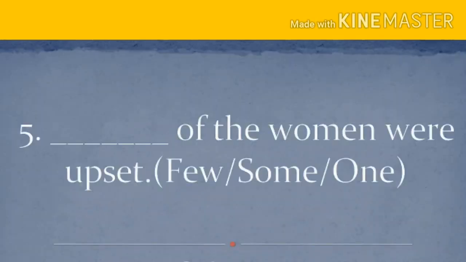Fifth one. Dash of the women were upset. Options are few, some, one. Now we have to find the correct one. We can think all these options are correct to the sentence, but we have to choose the right one.